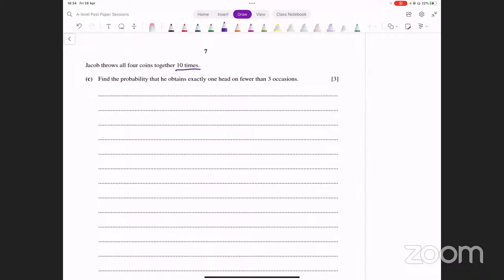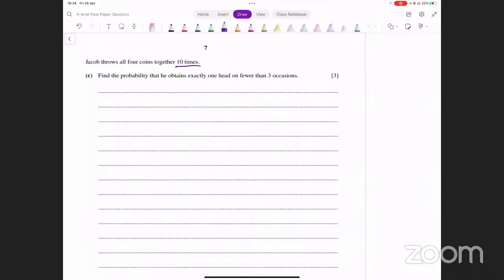We have to find the probability that he obtains exactly one head on fewer than 3 occasions. Okay. अब देखें, उसने कहा है exactly one head आना चाहिए less than 3 occasions पे. If you think about this, this is a situation that can be formulated as a binomial distribution. Why? Because something is being repeated multiple times. 10 times repeat कर रहे हैं. You know the number of times it's repeated. n की value 10 है.